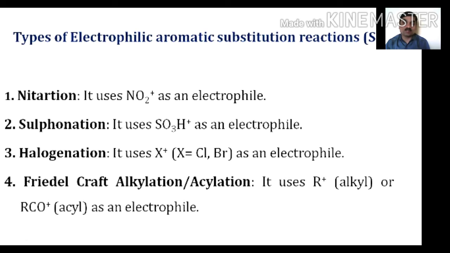Then the fourth class of electrophilic aromatic substitution reactions is Friedel-Crafts alkylation and acylation. It uses R+ as an alkyl electrophile, or acyl as an electrophile in Friedel-Crafts acylation reactions. Simply we can say nitration is the replacement of hydrogen from the aromatic system by the NO2 group. Similarly, sulfonation, halogenation, and Friedel-Crafts alkylation and acylation as well.